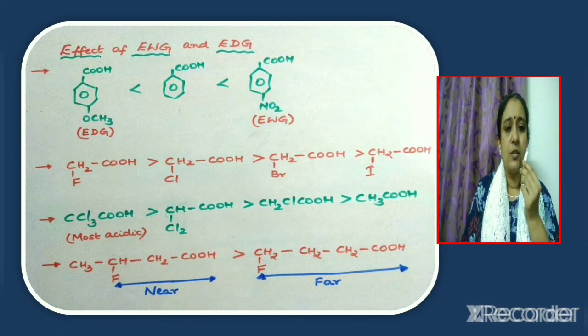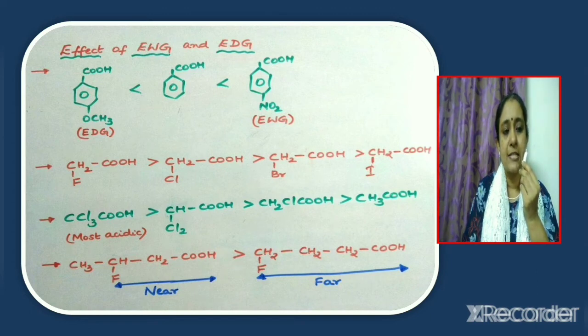Now consider 4-nitrobenzoic acid. A nitro group is present along with the COOH group, and we know that the nitro group is an electron withdrawing group. Hence the compound will be most acidic among the three compounds given. So how can we arrange the compounds in the order of increasing acid strength? 4-methoxybenzoic acid is less acidic than benzoic acid, which is less acidic than 4-nitrobenzoic acid.